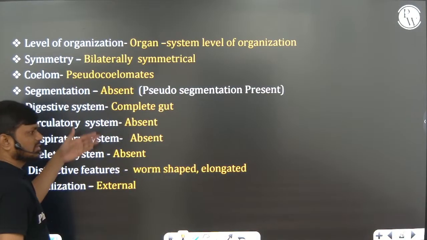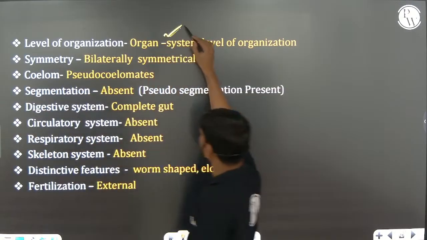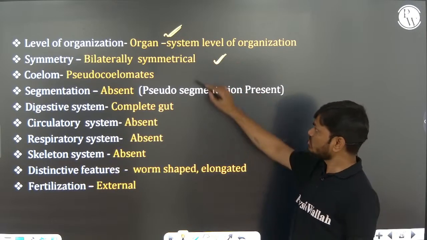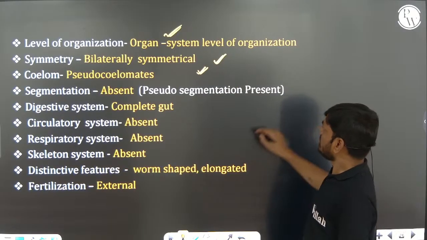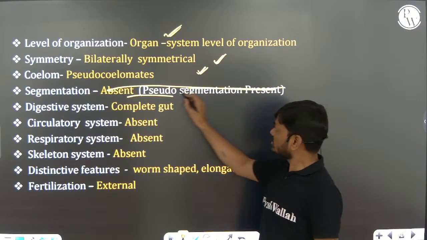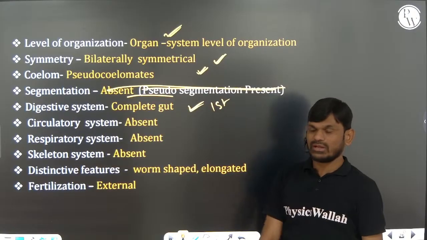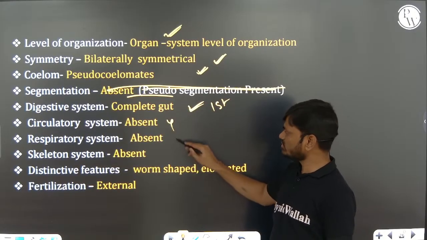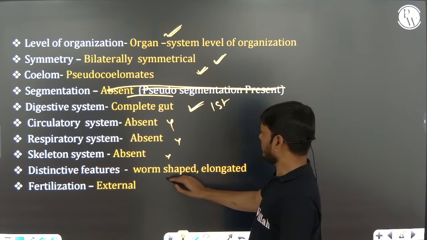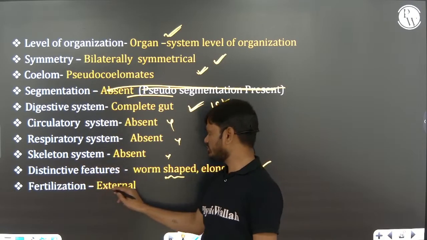So these are the other characters related to the Aschelminths. Organ system level of organization first developed. Bilaterally symmetrical animal, pseudocoelomate animal. Segmentation absent, no segmentation. Pseudo segmentation is also absent. Complete gut first appeared. Circulatory system absent. Respiratory system absent. Skeletal also absent, but integumentary system present. Worm-shaped or elongated body, unique character. Fertilization is internal.